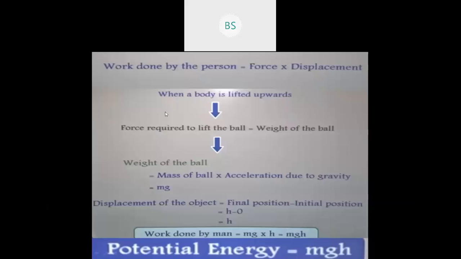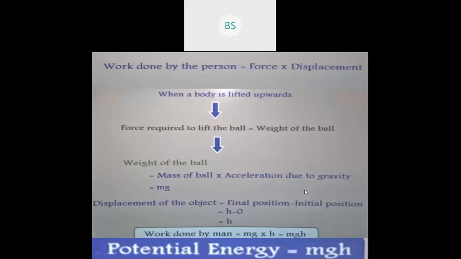Okay, correct? So when a body is lifted upward, the force required to lift the body, or you can say a ball, is equal to the weight of the ball, correct? So weight of the ball is nothing but what? Obviously, weight of the ball means mass of that ball and the acceleration due to gravity.